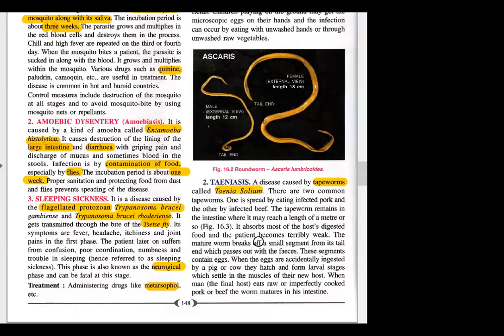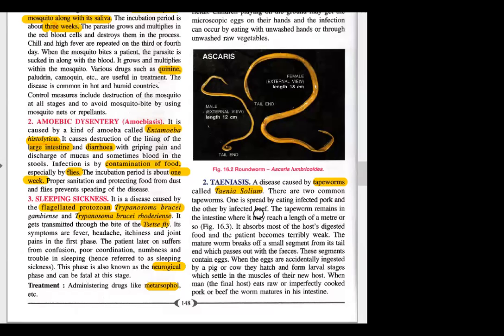One is spread by eating infected pork meat. Actually, they first infect the pork. Just as the mosquito becomes a carrier, similarly here pork can be the middle host. Actually, one pathogen can have more than one host, or it can have only one host also.